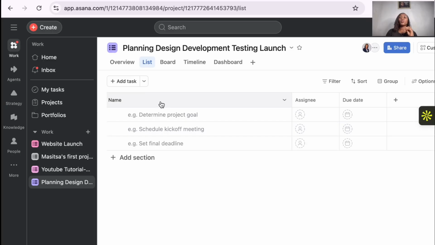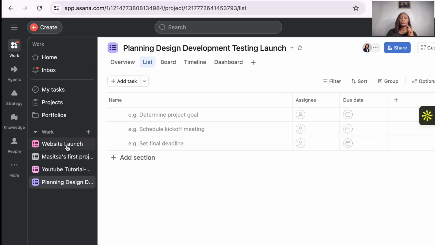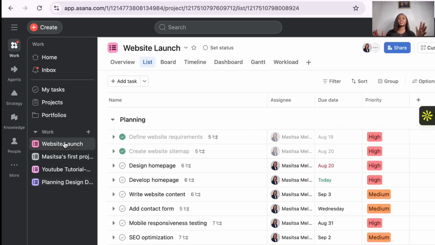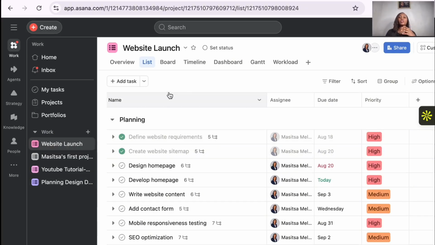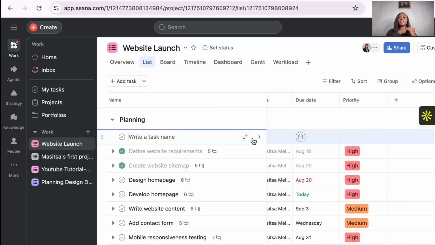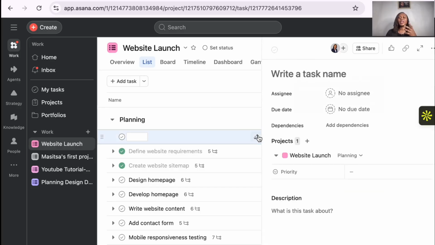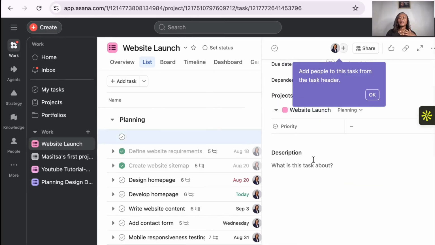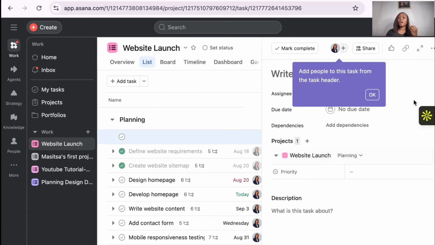So now when you are doing these projects, I'm going to show you how it is. This is how it's going to be, but we are going to use the website launch here because I had already created it to make our work easier. So once you've created your projects, it's going to tell you to add a task, and then you're going to click here, then add a task that you have. You're going to write a name. If you want to get the details, you can just check here. Then I'm going to show you how you can add the way I've added these ones.